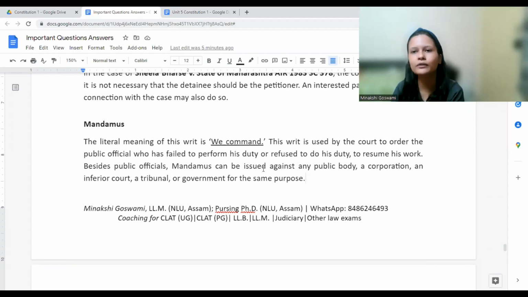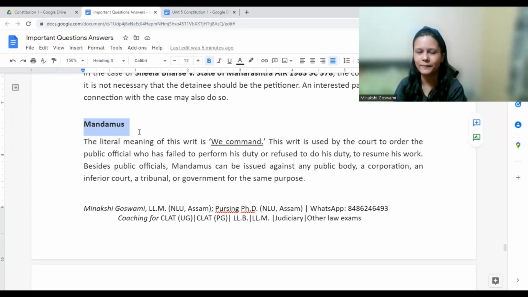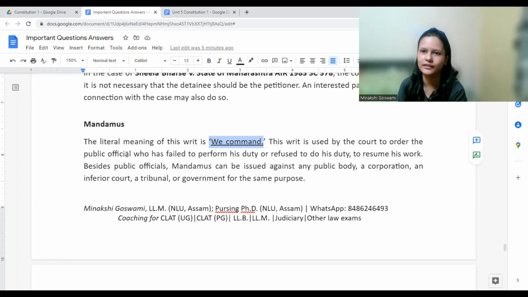In such cases, what would that person do? He is suffering, right? He is not able to go to the place where he wants to go. He can go to the court and file a case under Mandamus, writ of Mandamus, that I have done everything from my part. Department is not issuing the passport. They have not even given me a reason. In such a case, court will command that person that you are a public officer, you are appointed for the purpose of issuing passport only. So if there is nothing lacking, all the formalities are done, why are you not issuing the passport? Issue it. Like that court may say.